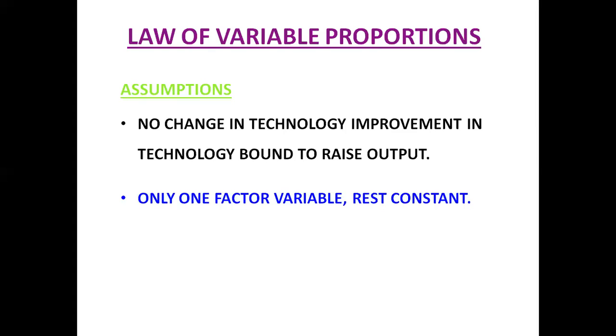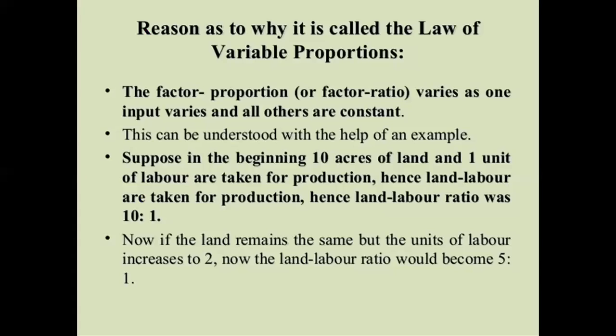So there are some assumptions also which we are taking. One of the assumptions is that, when we are writing the law of variable proportion, we have to keep in mind that fixed factor will remain constant because it is the law of short run. Short run means fixed factor will remain constant, whereas variable factor will keep on changing.